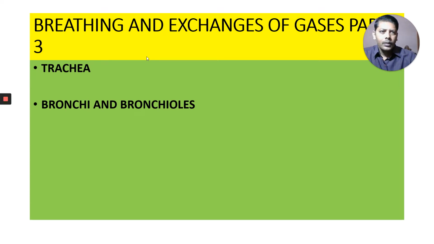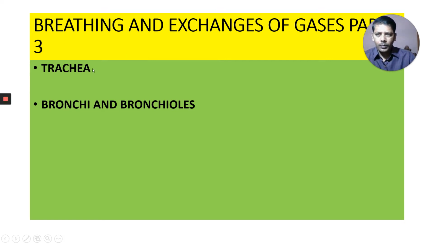Okay, next part in the breathing and exchange of gases. This is the third part. In the first part, we learned what are the different types of respiratory organs. In the second part, we learned some parts of the human respiratory system like external nostrils, nasal chambers, next nasopharynx up to larynx. We learned in the second part.